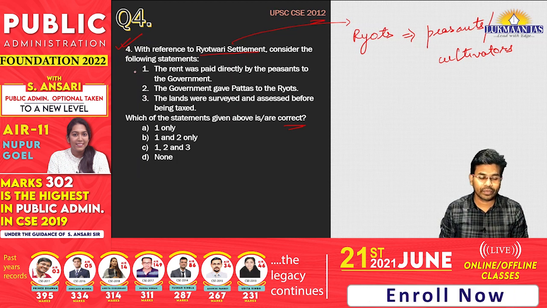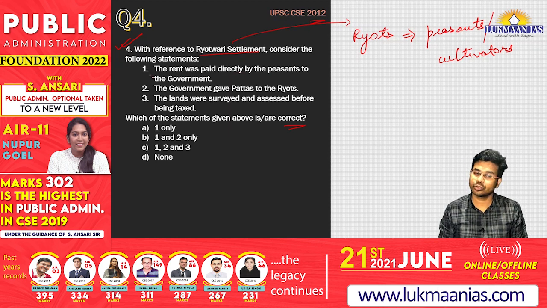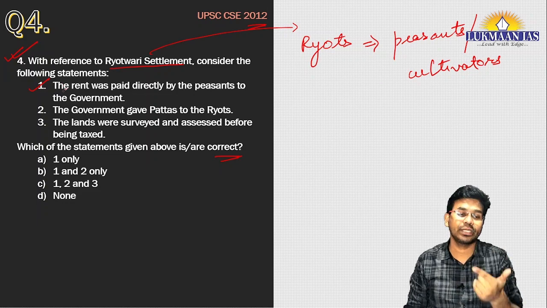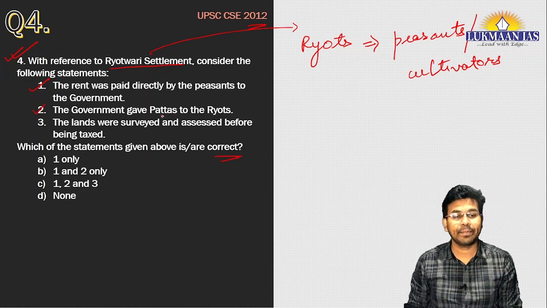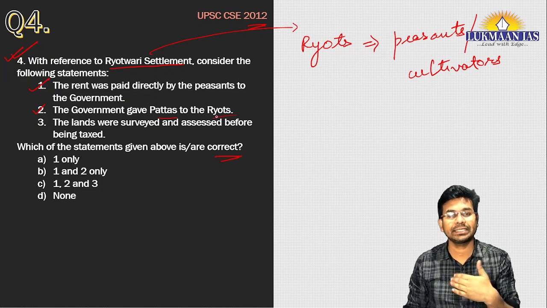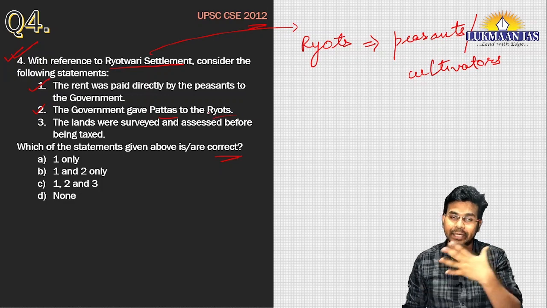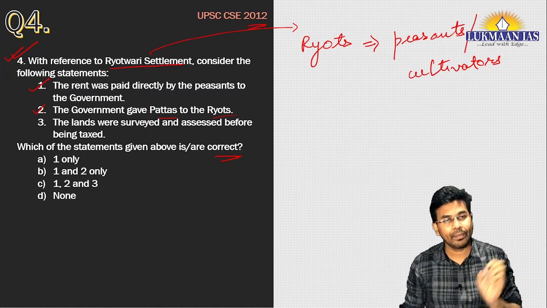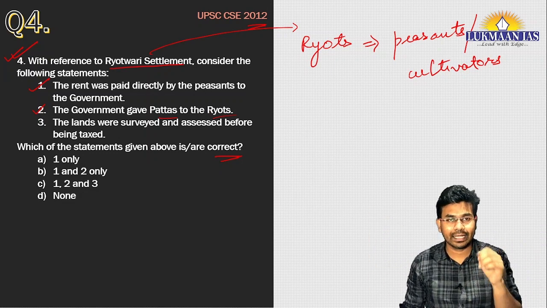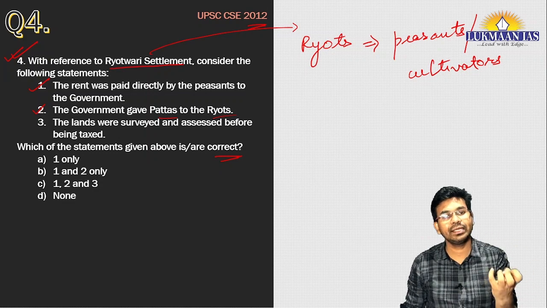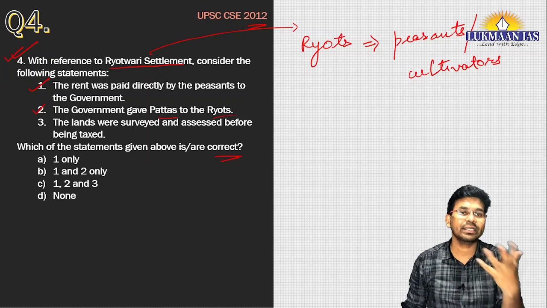The first statement says, the rent was paid directly by the peasants to the government. Yes, here the rent was directly paid by the peasants to the government. The second statement says the government gave pattas to the ryots. Yes, the government gave pattas to the ryots. Patta means the government has recognized that a particular ryot is cultivating this much field, so the government was getting land revenue only on that part of the land which the ryot was cultivating.